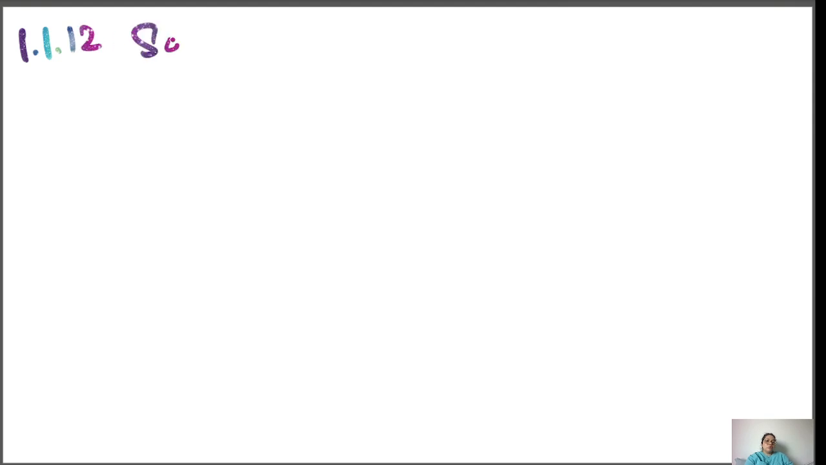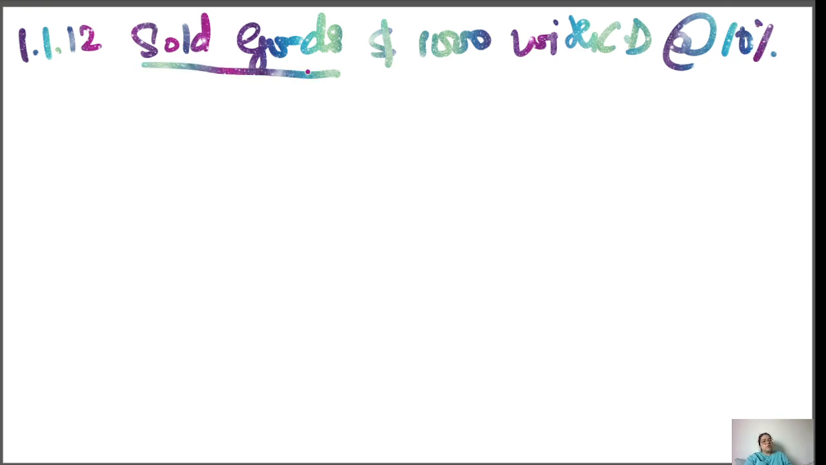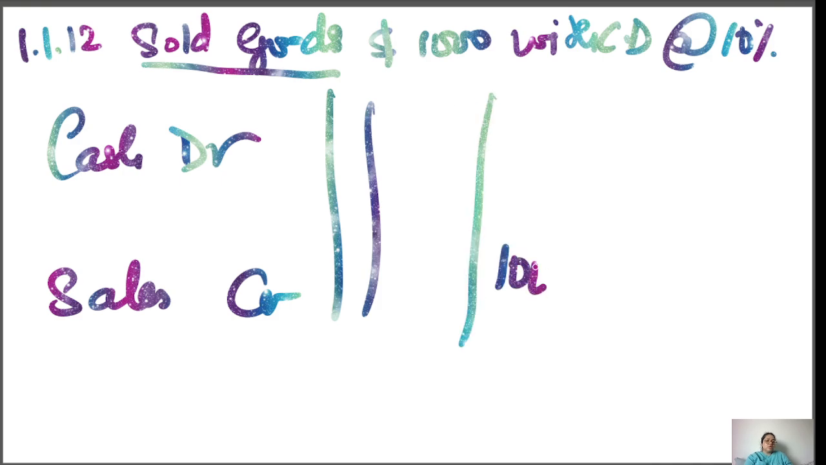1112 sold goods, dollar 1000, with cash discount at the rate 10%. Now focus here, sold goods. If you're going to sell out the goods, the cash comes in. So cash debit and sales happen. So sales credit. You sell out the goods costing 1000. In front of sales, put the digit 1000.